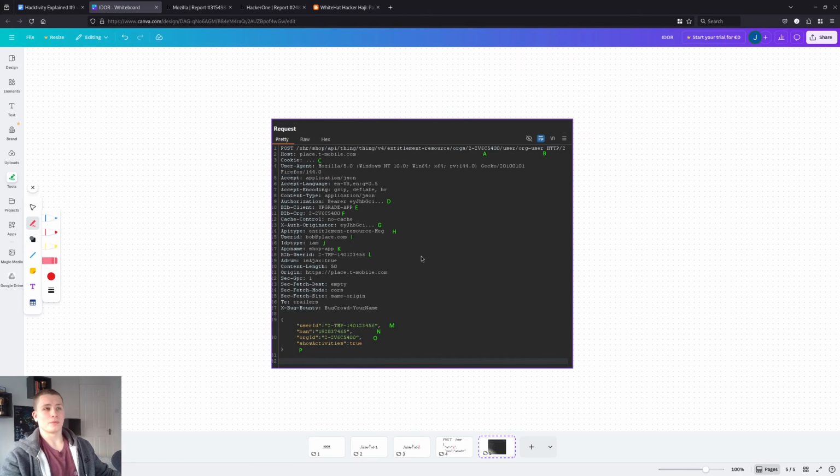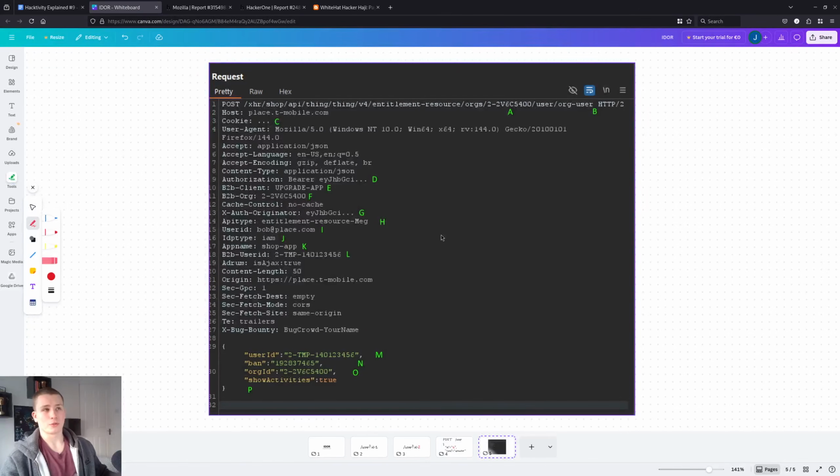And then this is something that I found on Twitter, or X, sorry, from IDORminator, and it shows a bit of the complexity with IDORs. For example, here we have this massive API request from T-Mobile, and you can see up here there's a unique identifier. This is how unique identifiers look in T-Mobile, and it's in the URL. So maybe we could change this and look for an IDOR. There's this org user here, which is probably some kind of role. Maybe we could change that to admin and see if we get extra permissions.